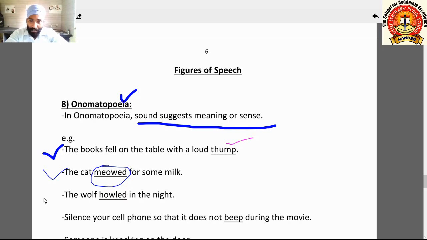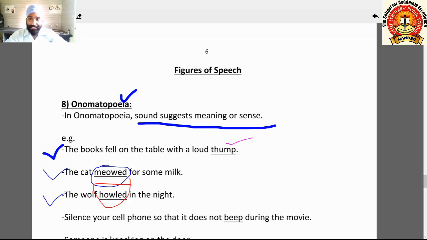The wolf howled in the night. Here this word howled is representing the sound of that wolf. Again, that word howled has the ed form and is used as a verb here, and it is representing a sound. So this is the onomatopoeia figure of speech.